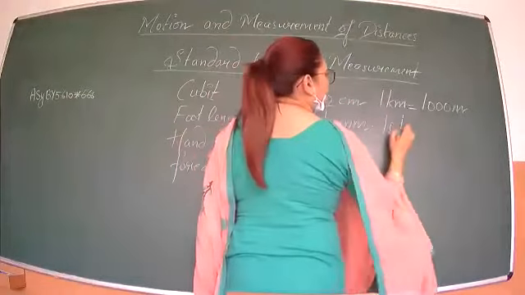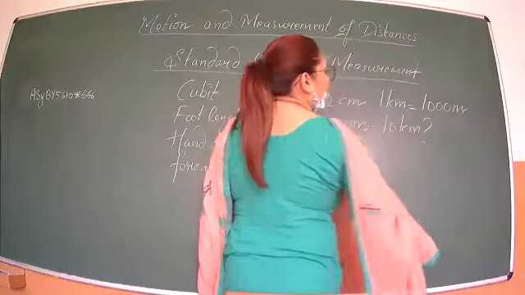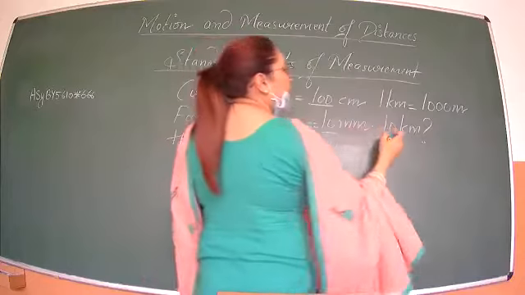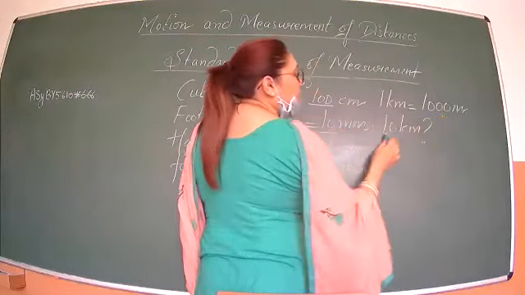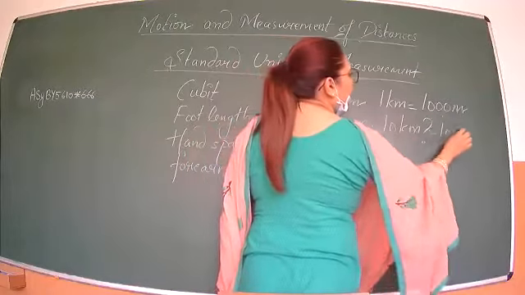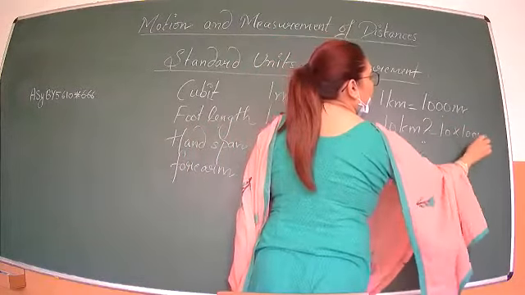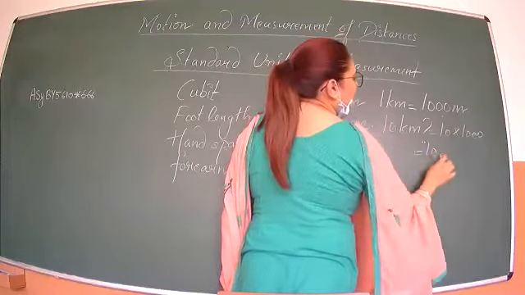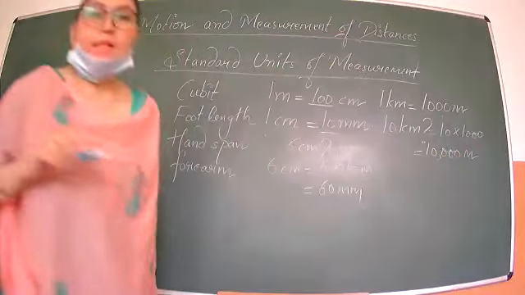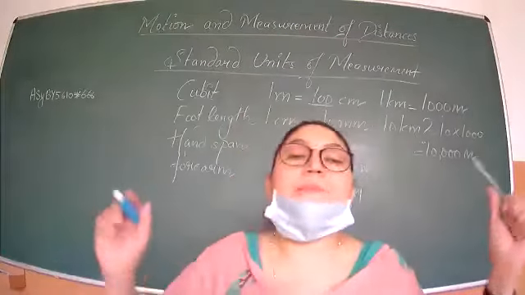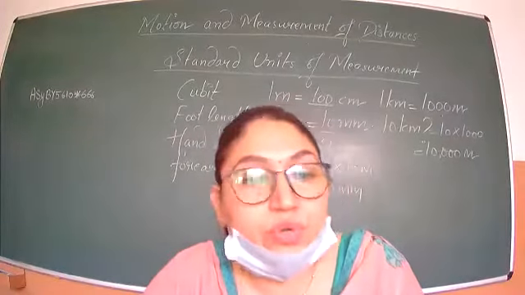10,000 meters. We will divide. So 1 kilometer is 1000 meters, 10 kilometers, 10 into 1000, 10,000 meters. Clear? So these are the simple measurements which you should know.